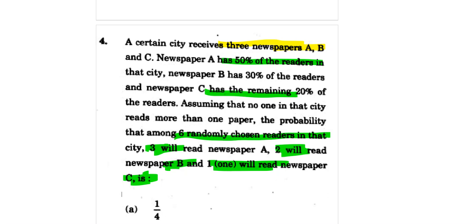So we can use the concept of binomial probability. So let's break down the concept one by one. So probability of selecting readers for newspapers अगर लेंगे. So newspaper A has 50% readers. So the probability of selecting this is 0.5. B का होगा 0.3. C का होगा 0.2.